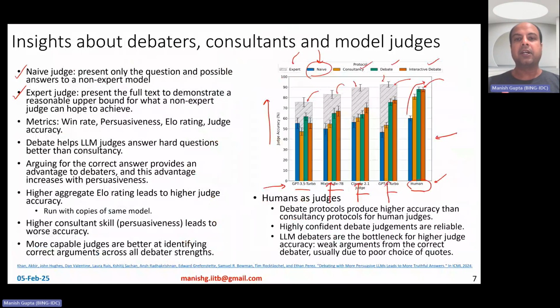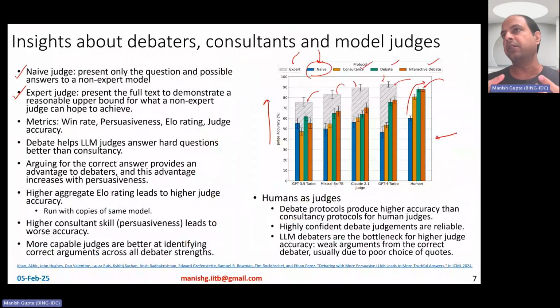Okay. So how do you make judgments here? How do you evaluate these things? One thing to care about is win rate. A large language model can be very happy if it is able to persuade the judge, or these non-experts, about its answer options.